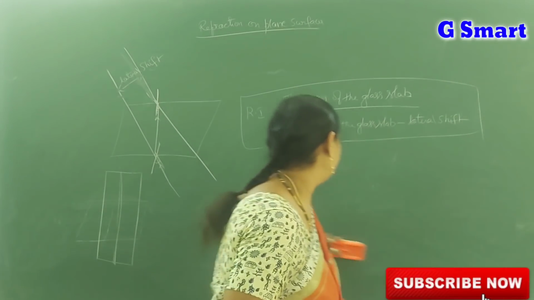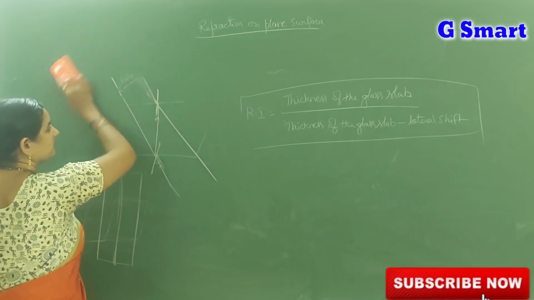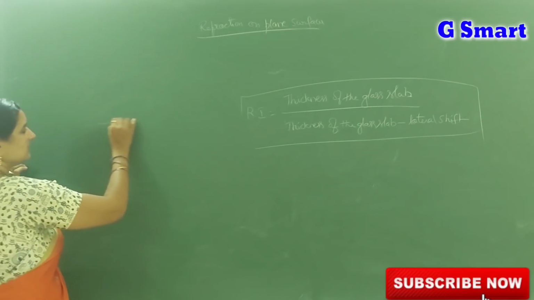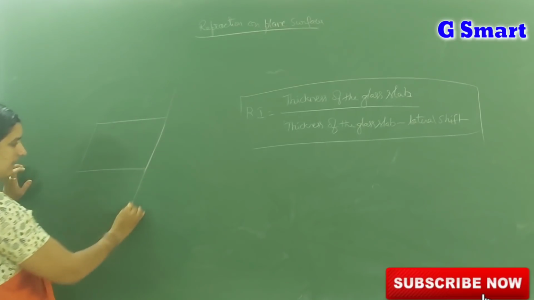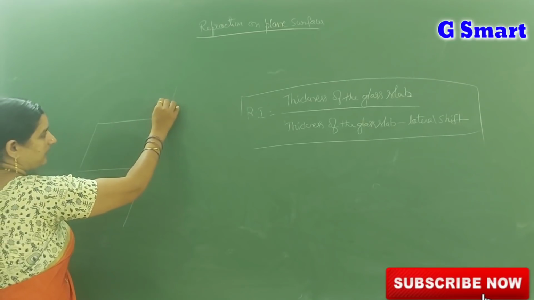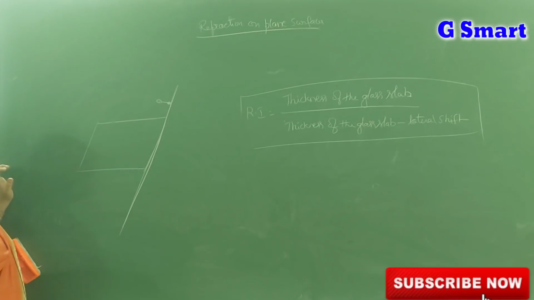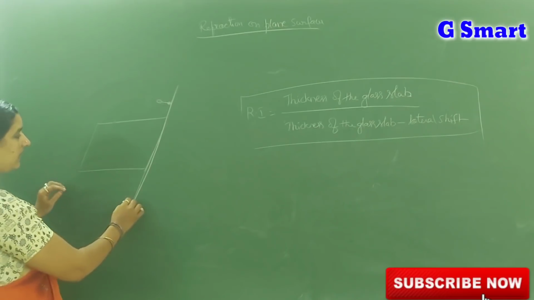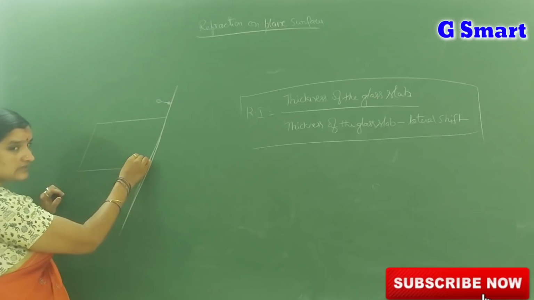Now, how to calculate the vertical shift of a glass slab? Take the glass slab, draw a line here and keep a pin on the vertical line of the glass slab. Observe that pin from the other side of the glass slab, take another pin and try to coincide it while seeing through the glass slab.